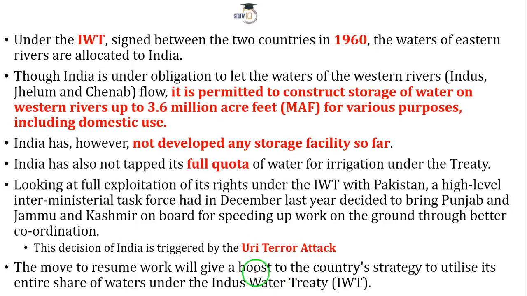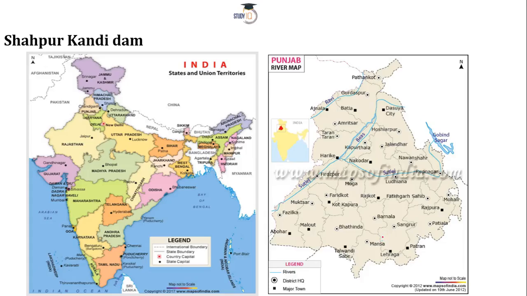Everyone started meeting each other, and then it was decided that India should exploit, as I told you, the eastern rivers as well.